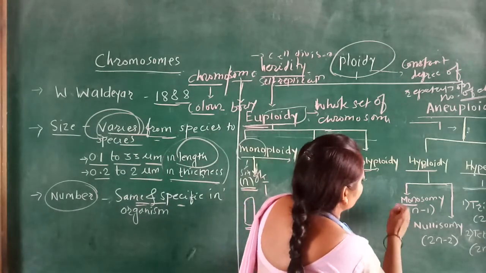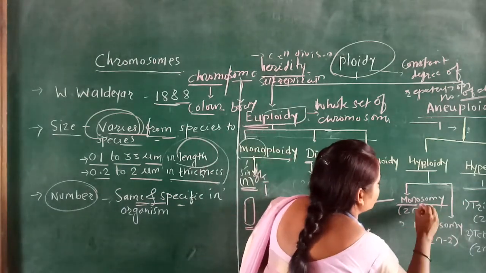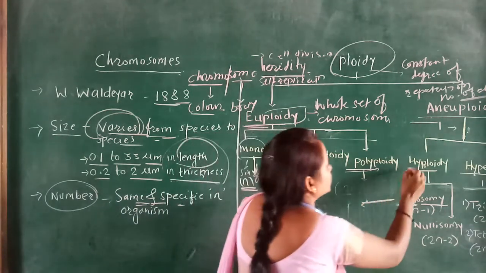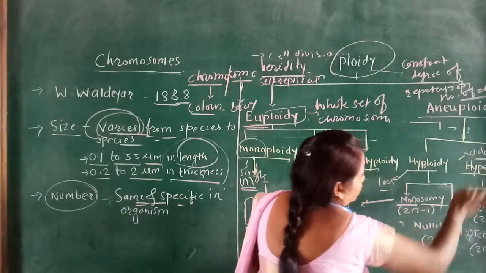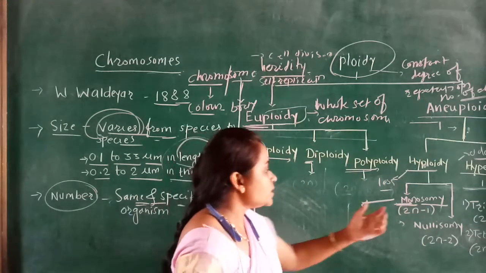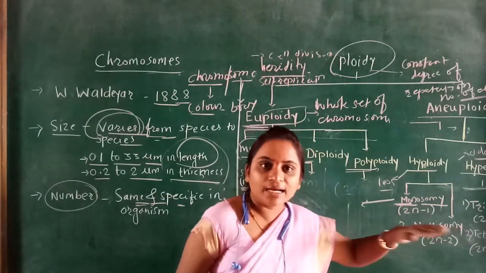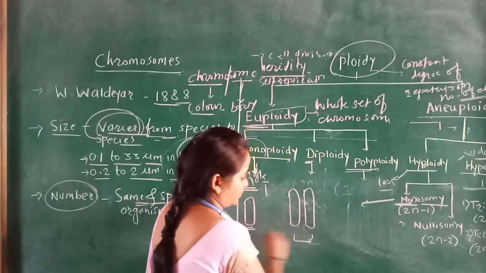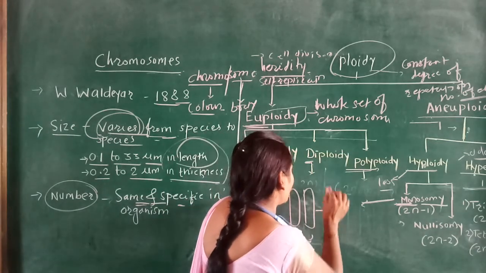That is monosomy. Mono means what? Single. Mono means one. And in this, somy means what? It is less. म्हणजे जे टोटल नंबर आहे hypo, that is the less, and hyper which is add. Okay. When we see the monosomy, from the set of chromosome, two sets of chromosome, one chromosome is less, means हा एक set आहे chromosomeचा, it is the diploid. It is diploid in nature, in which from these two chromosomes, one of the chromosome is deleted.